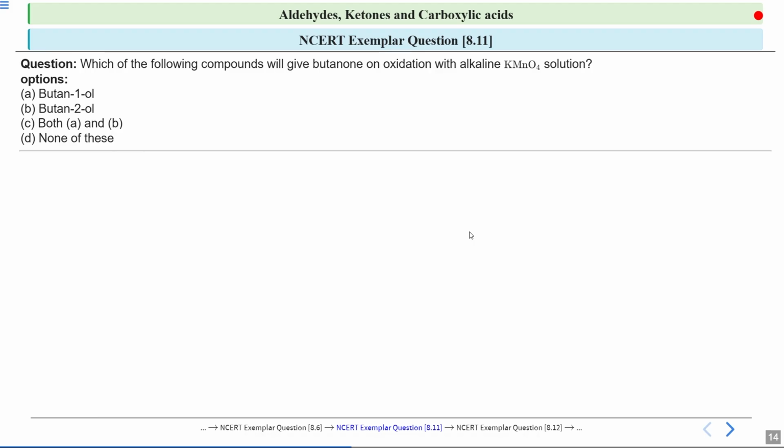Now let us move to NCERT exemplar question 8.11. It is asked which of the following compounds will give butanone on oxidation with alkaline KMnO4. You have been given 4 options and you have to tell which among these will give butanone on oxidation with KMnO4. Is it butan-1-ol, butan-2-ol, both A and B, or none of these? Can you think of the right answer to this question?